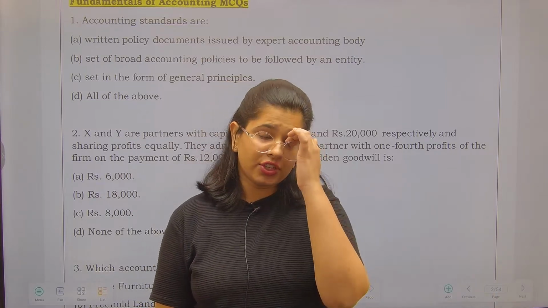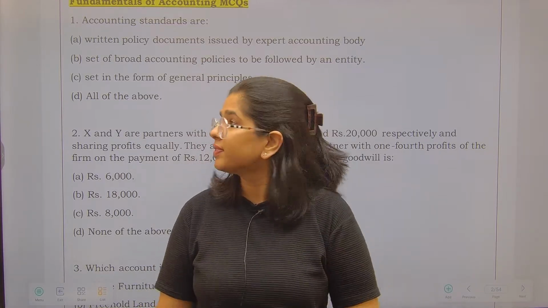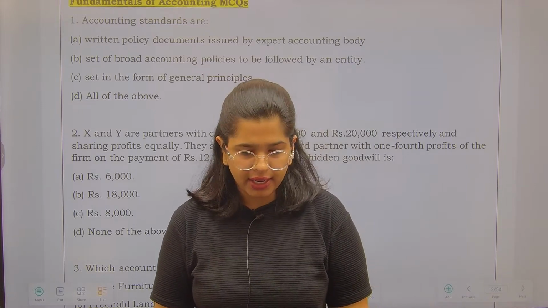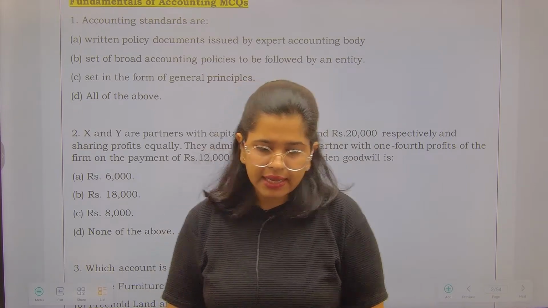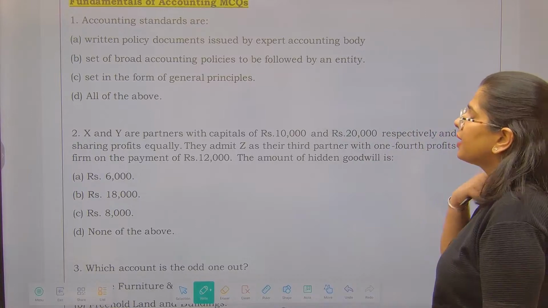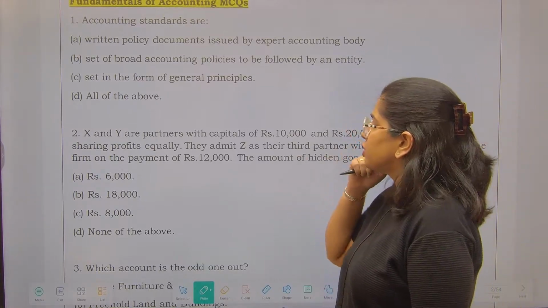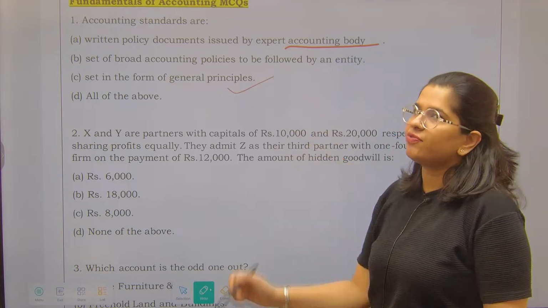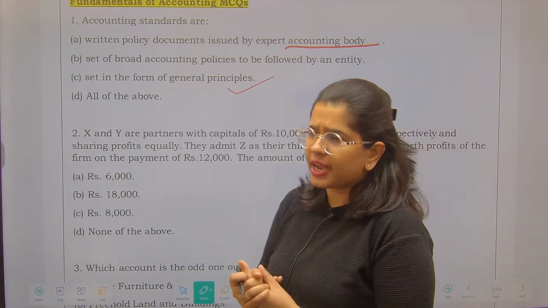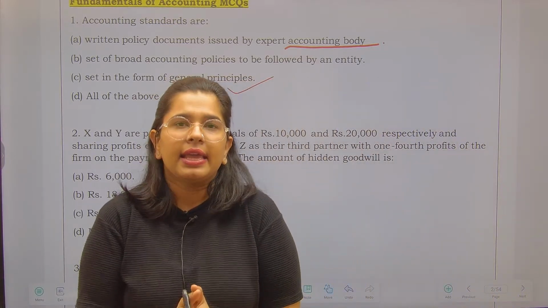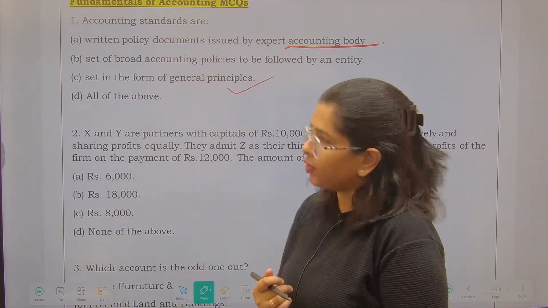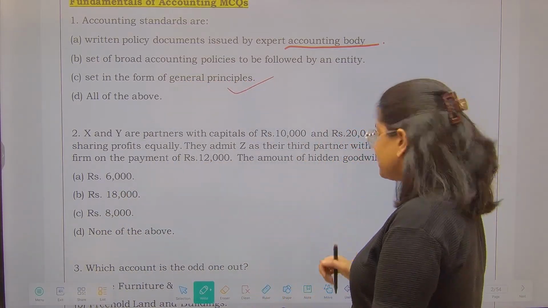Now, this particular question, even if you are confused, but still all of the options over here are correct, right? Yes. Why all of the options are correct? Because yes, it is a written policy document which is given by an expert accounting body. They are set in the form of general principles, and these are such kind of principles which you have to follow in your generic accounting practices, right? So yes, first you will be having the all of the above as an answer.